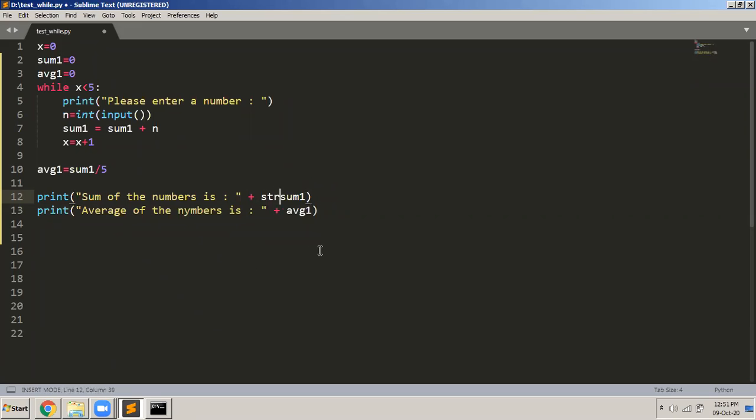So how to convert that into a string? I simply write str and then I write sum. The str function will convert this integer sum into a string. Now this has become a string. This is also a string, and there should not be any problems. Similarly, even the average has to be converted to a string. So File, Save. I go back to the program.